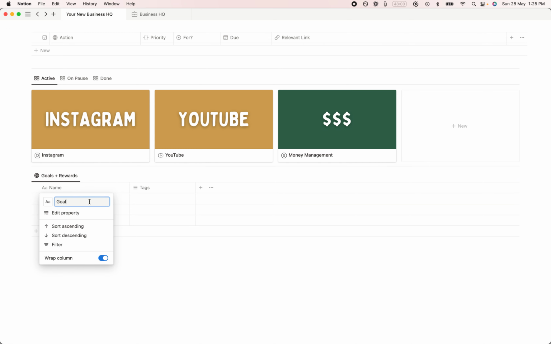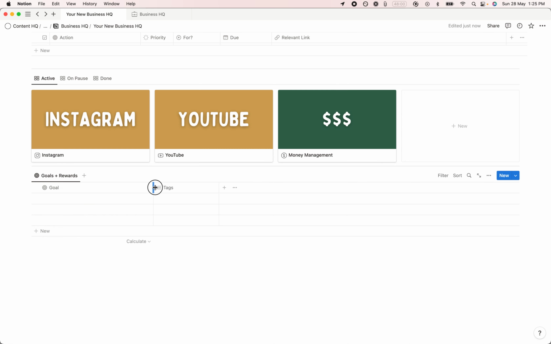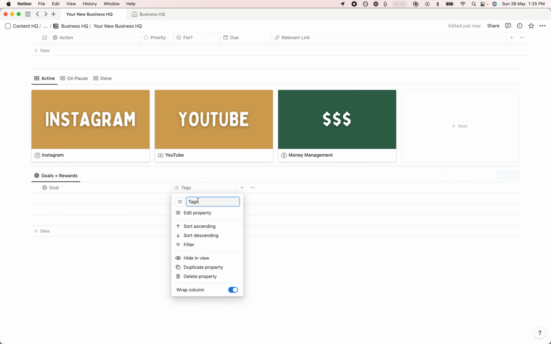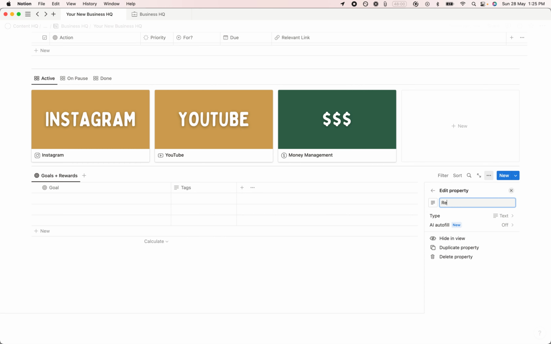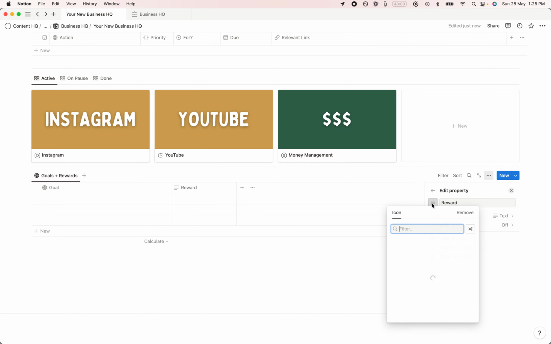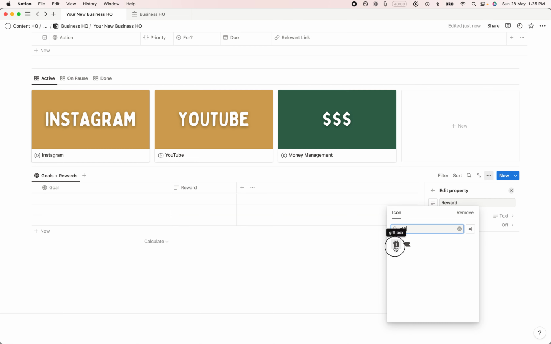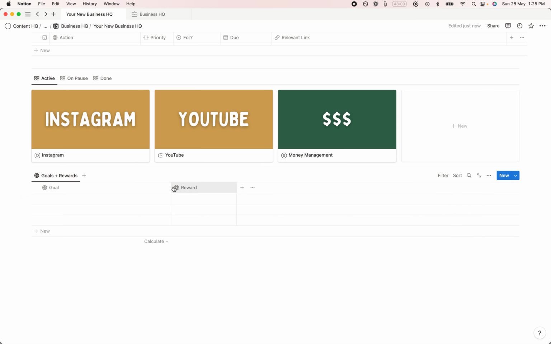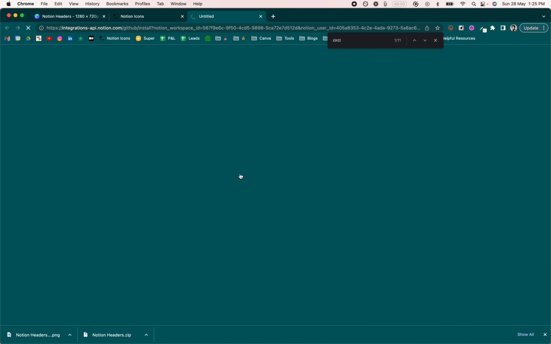So goal, target. Let's give it some space so we can type. This is going to be text because you need to know what your reward is. Every goal gets a reward. I want a trophy or a gift box, actually. Gift box. Okay, what's your reward? What's your goal? Let's do text.